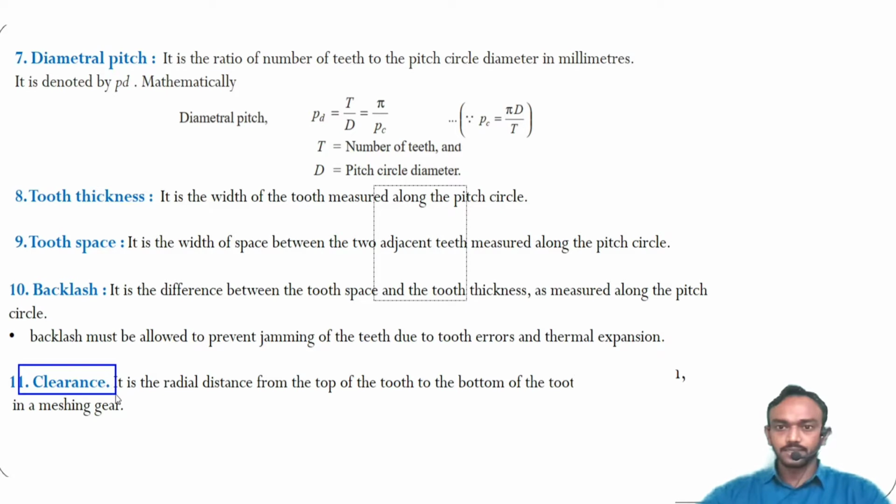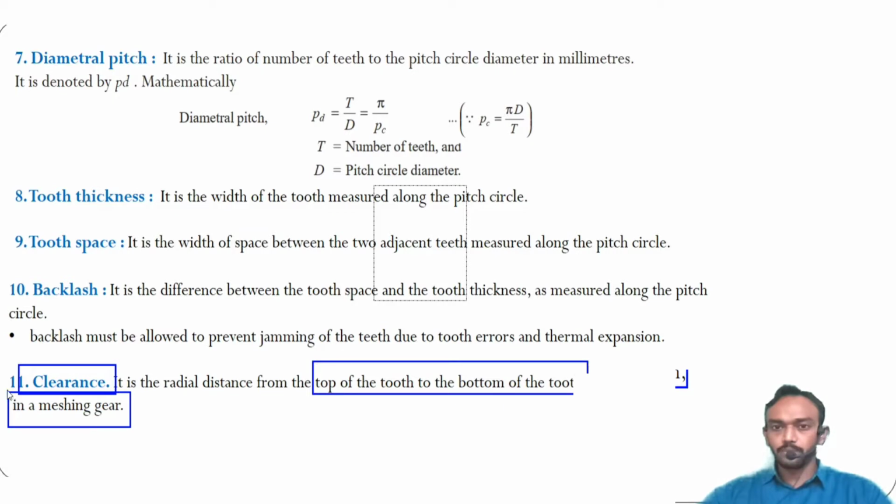Next is clearance. Clearance is the radial distance from the top of the tooth to the bottom of the tooth of the meshing gear. The word meshing gear is very important; if you forget it, your definition will be wrong.